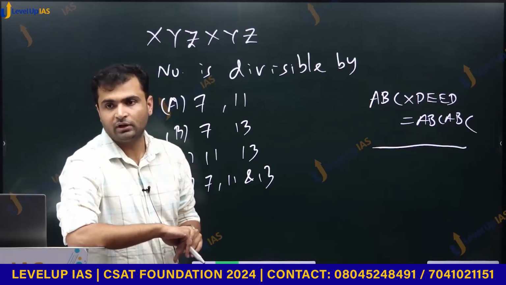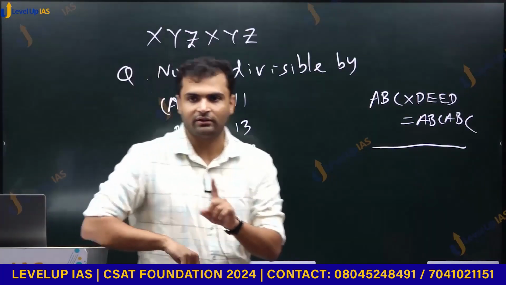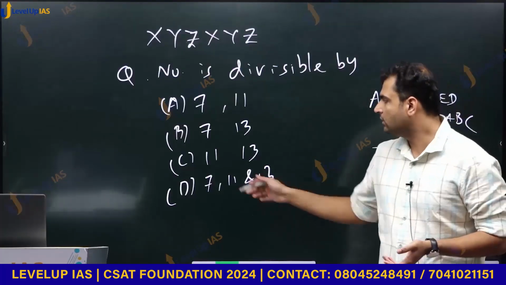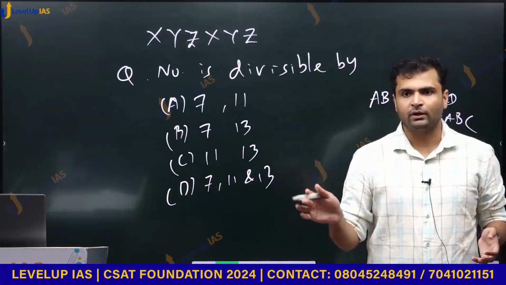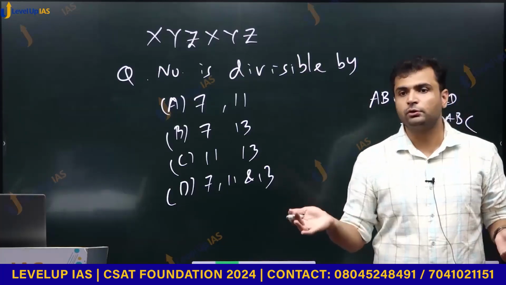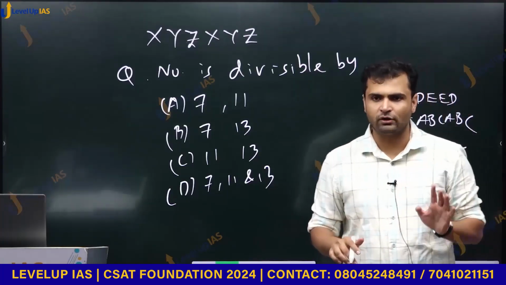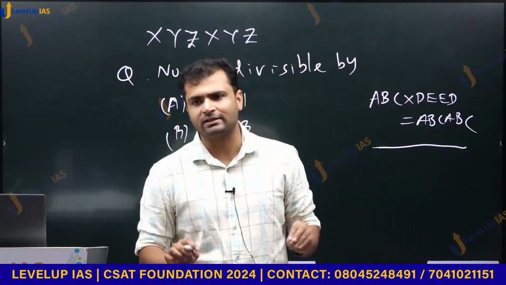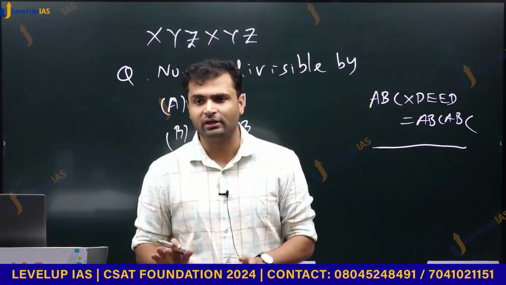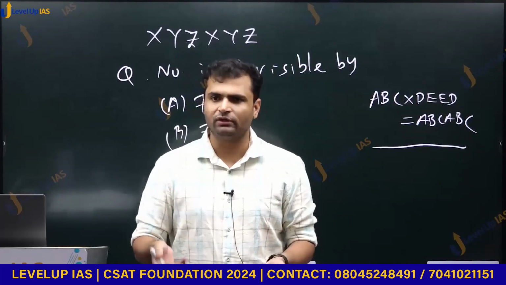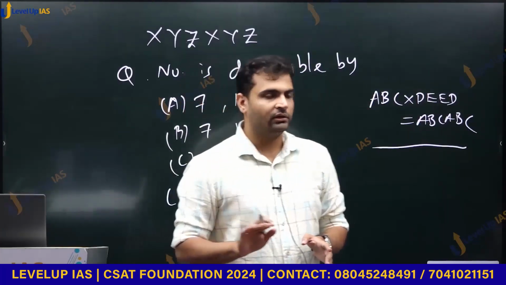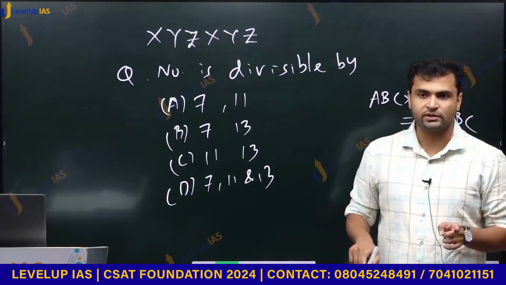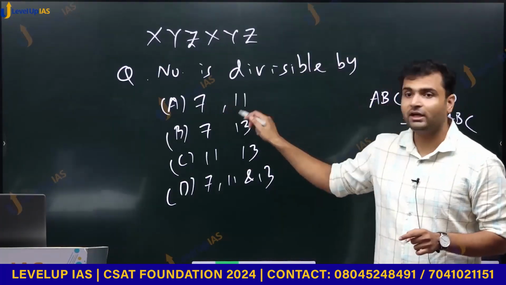Yes, you can, but again same risk: if the answer is, let us say, D for 1 2 3 1 2 3, will it also be D for 2 3 4 2 3 4? That is one more choice of numbers you should take, to confirm that whatever answer you get with 1 2 3 1 2 3, you get the same with 2 3 4 2 3 4. But even if you take 1 2 3 1 2 3, you have to perform divisions. You have to divide by 7, 11 and 13.